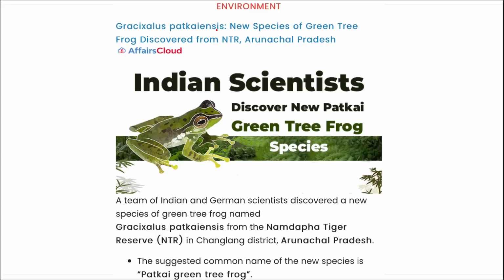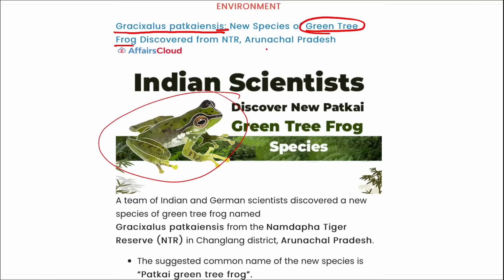Next is Gracilaxus putcanesis. I repeat, Gracilaxus putcanesis. This is the new species of the green tree frog that you can see here, that was discovered from Arunachal Pradesh. Right? Directly you can remember here.